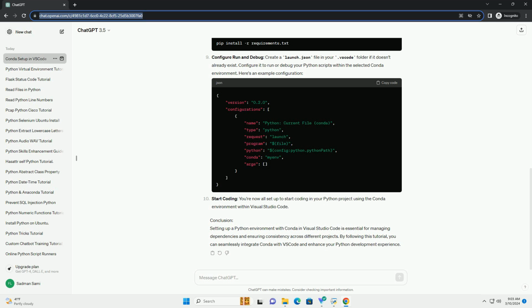Conclusion. Setting up a Python environment with conda in Visual Studio Code is essential for managing dependencies and ensuring consistency across different projects. By following this tutorial, you can seamlessly integrate conda with VS Code and enhance your Python development experience.